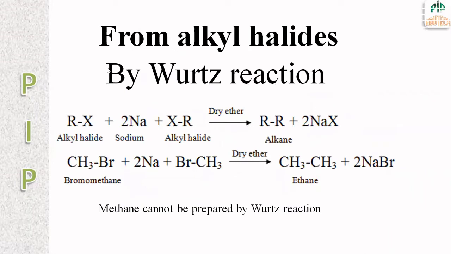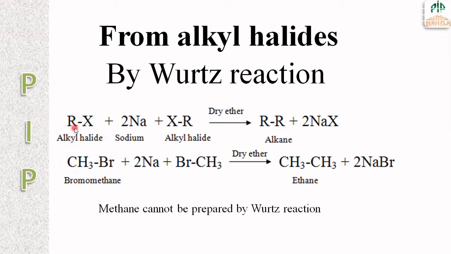From alkyl halides. What are alkyl halides? Alkyl is generally represented as R, that is nothing but CH3 groups. CH3 groups are generally mentioned as R, alkyl groups. Halides. What is meant by halides? Halides are nothing but halogens. Halogens are fluorine, chlorine, bromine, iodine. They are generally represented as X. So alkyl halides are R-X.